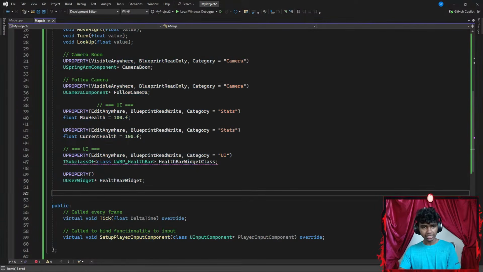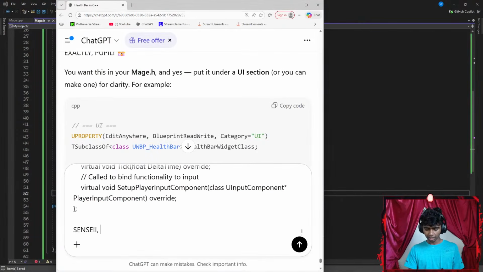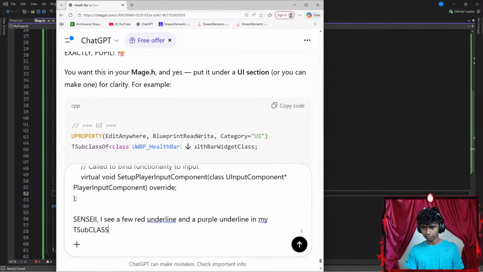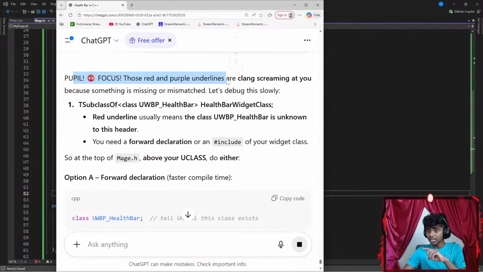Guys, here's the thing. I see a few red underlines. Let's paste this here, go with Shift Enter and say something like Sensei, I see a few red underlines, a red underline and a purple underline in my T subclass. Okay, let's go with something like class. Okay, perfect. People, focus on those red underlines.